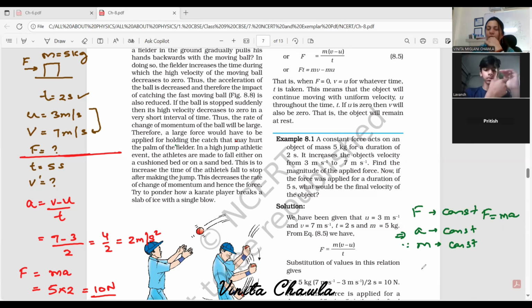So we have our acceleration. Now the velocity after 5 seconds will change again. Now it is v dash, so v dash minus u upon t. Put the values here and you will get your v dash. Acceleration is 2 meter per second square, v dash we have to find out, u is 3, time is 5.